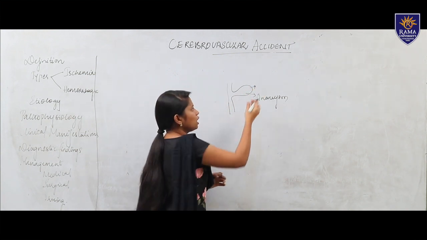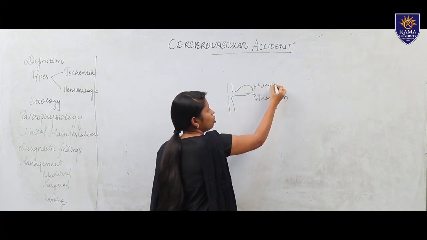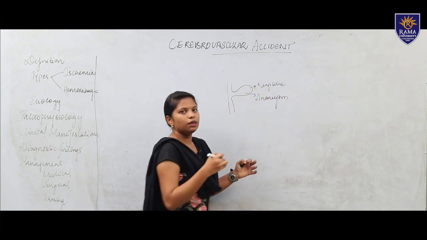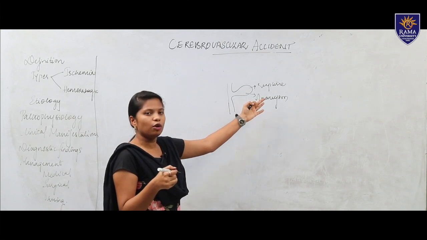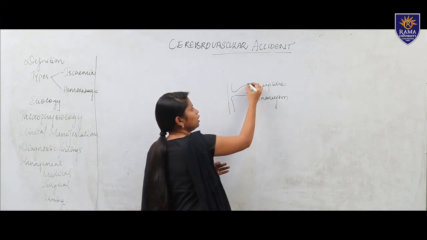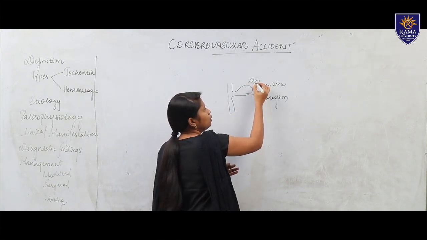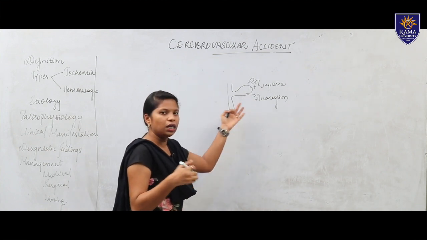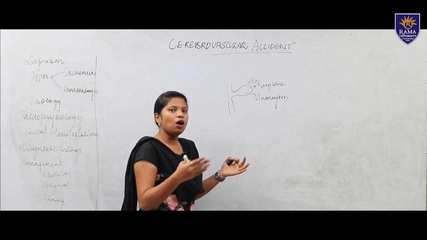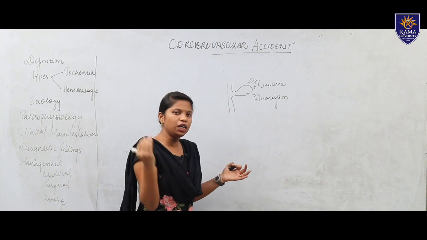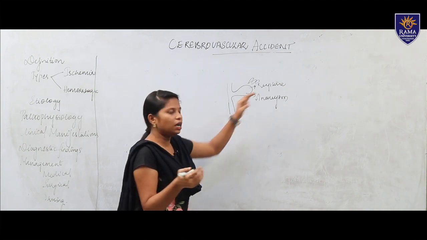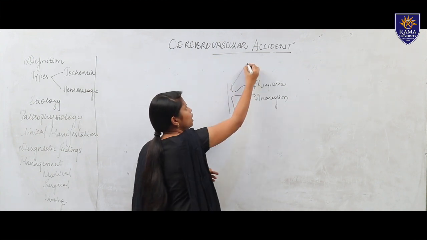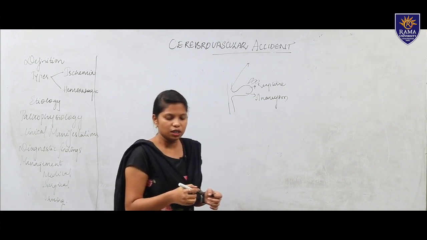When the dilation occurs, there is automatically a rupture of the blood vessel. When the rupture of the blood vessel occurs, the blood will automatically ooze out into the brain, in the subarachnoid space or the arachnoid space maybe, or in the brain tissue. The rupture occurs and causes stroke in the patient, the hemorrhagic stroke.